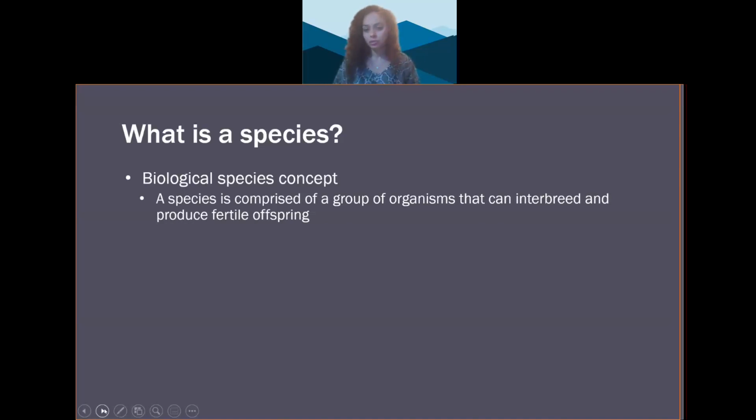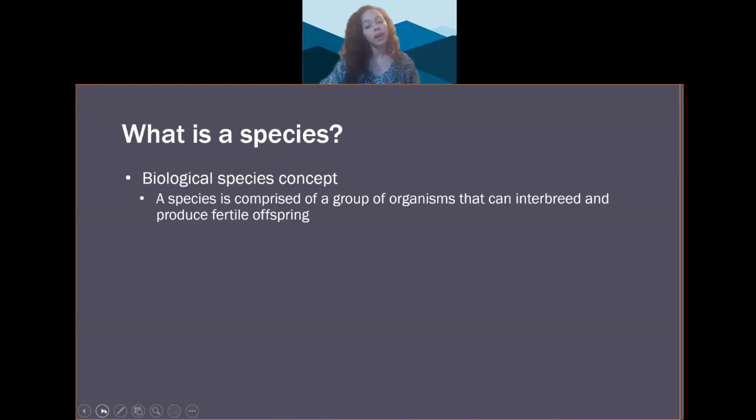The biological species concept defines species as a group of organisms that can interbreed and produce fertile offspring. This is the most useful definition for studying evolution because it can explain evolutionary patterns. But why isn't it the definition? Because it doesn't apply to asexual organisms.